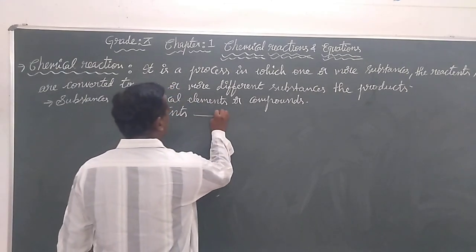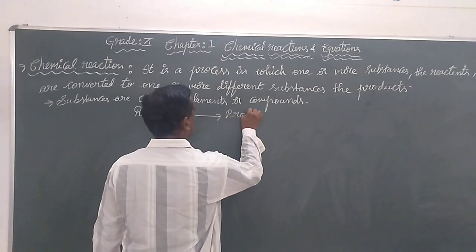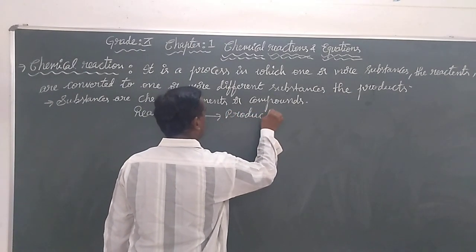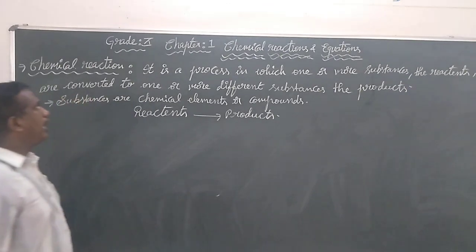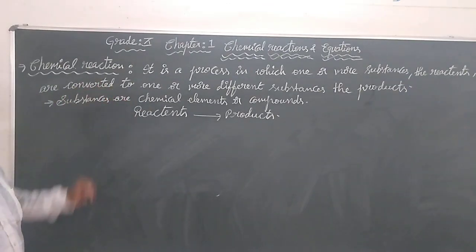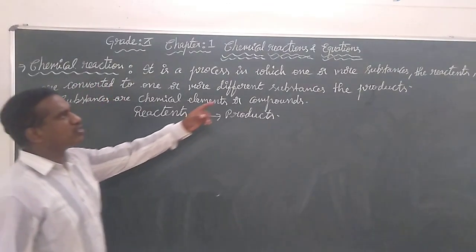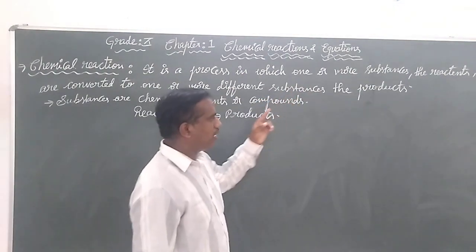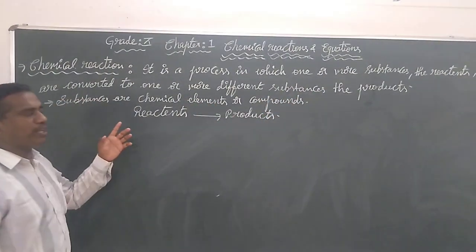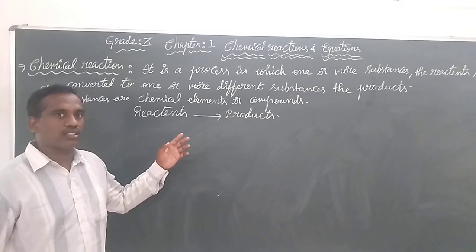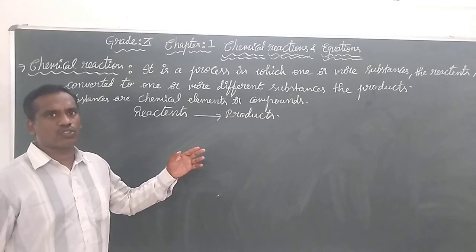That is the meaning or definition of a chemical reaction. In this case, we have used the word substances. The substances may be chemical elements or compounds.